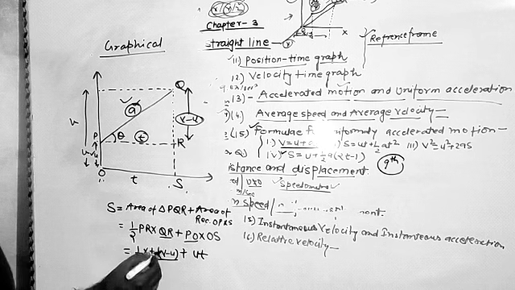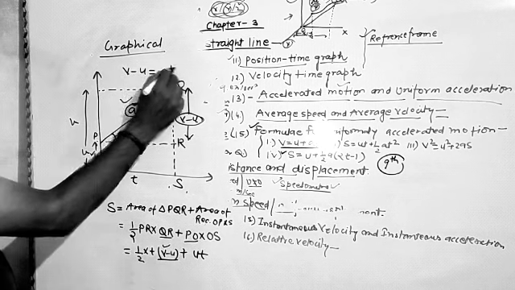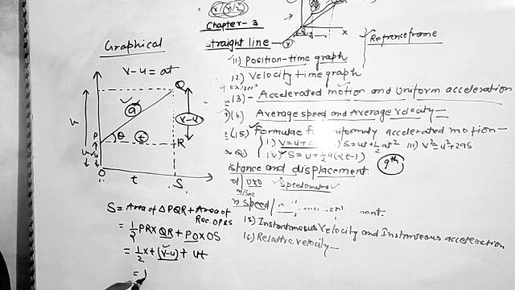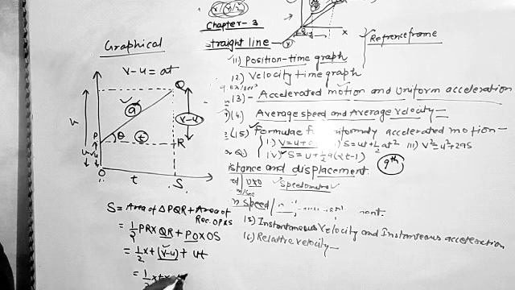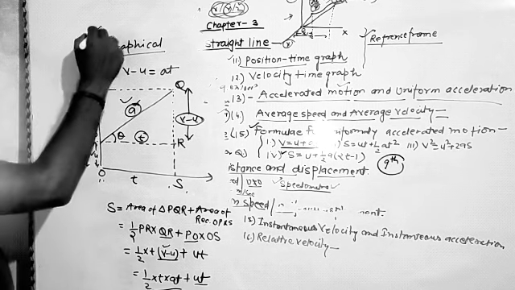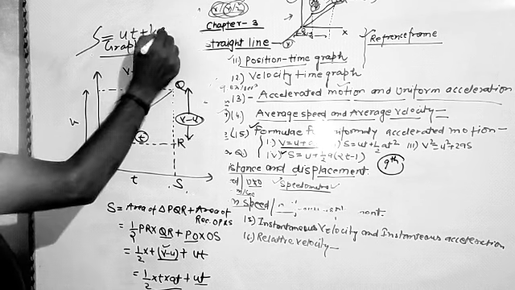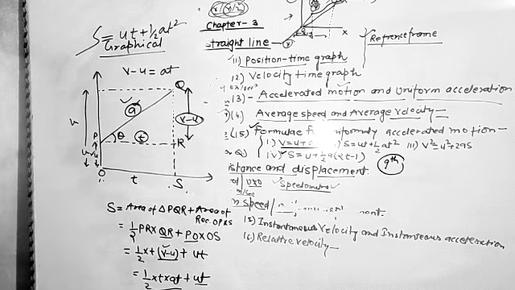So here we have V minus U, and we have told you V minus U is equal to at. So here we have ut plus half at square, and this is the second equation, s is equal to ut plus half at square. This is the graphical way.